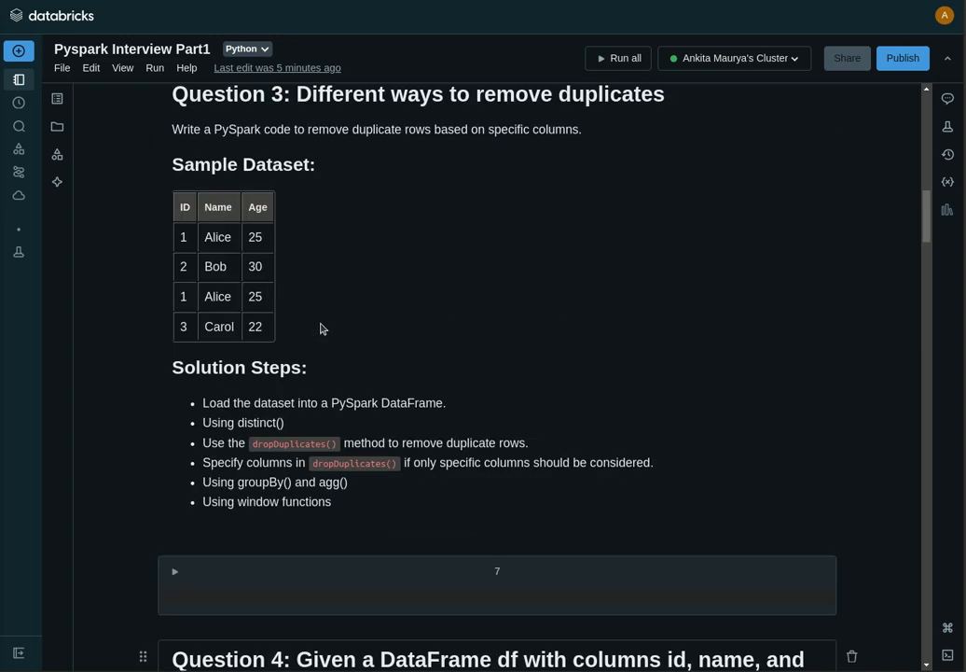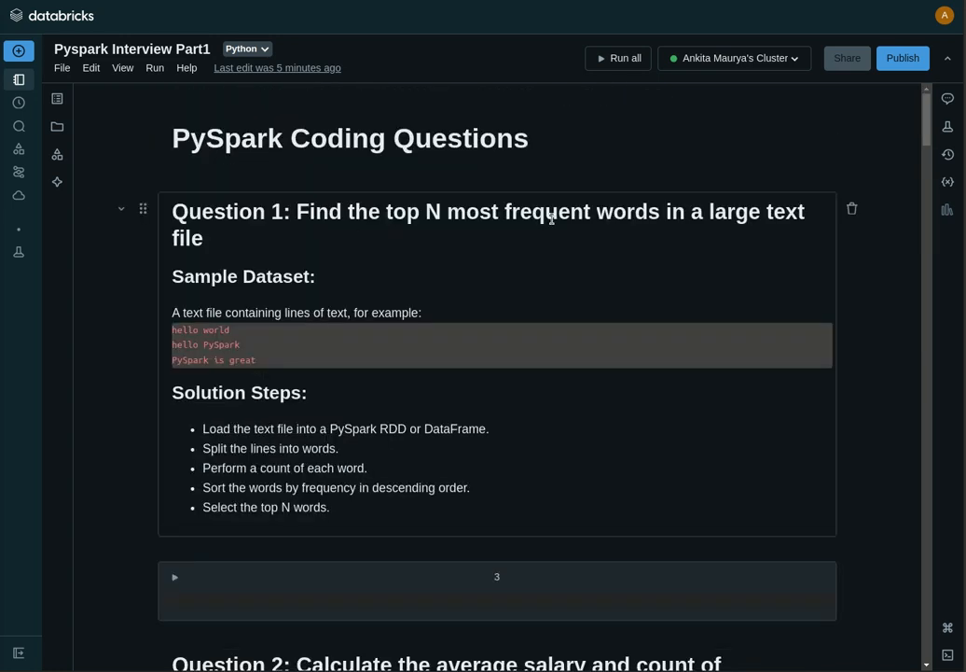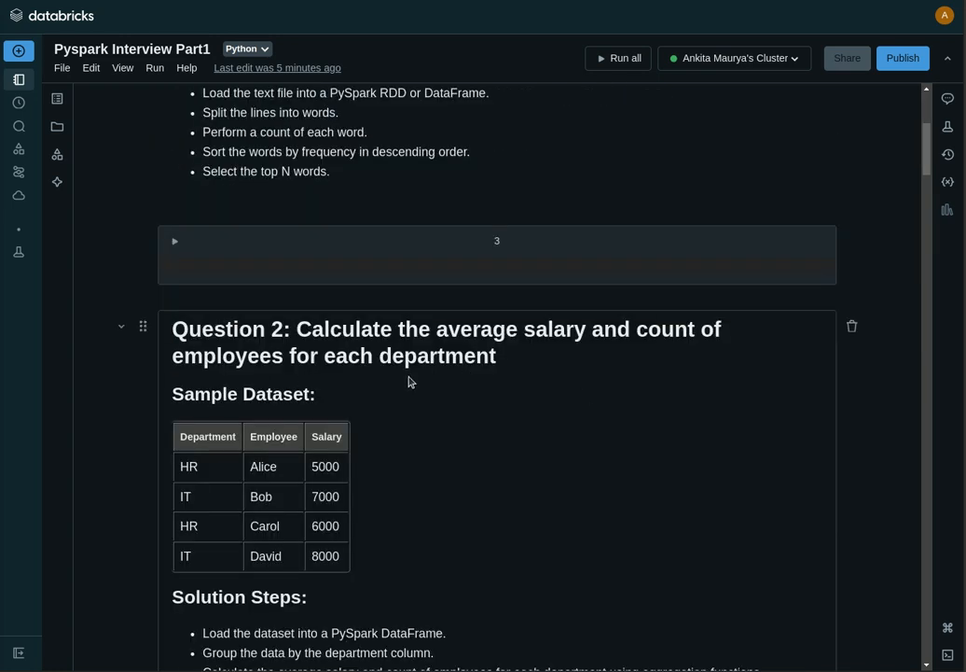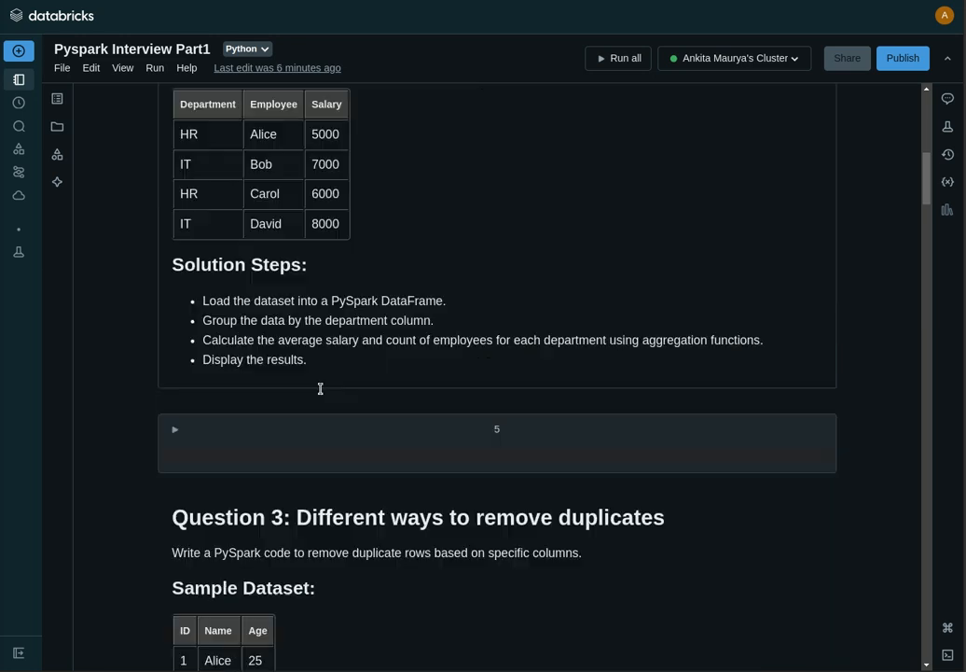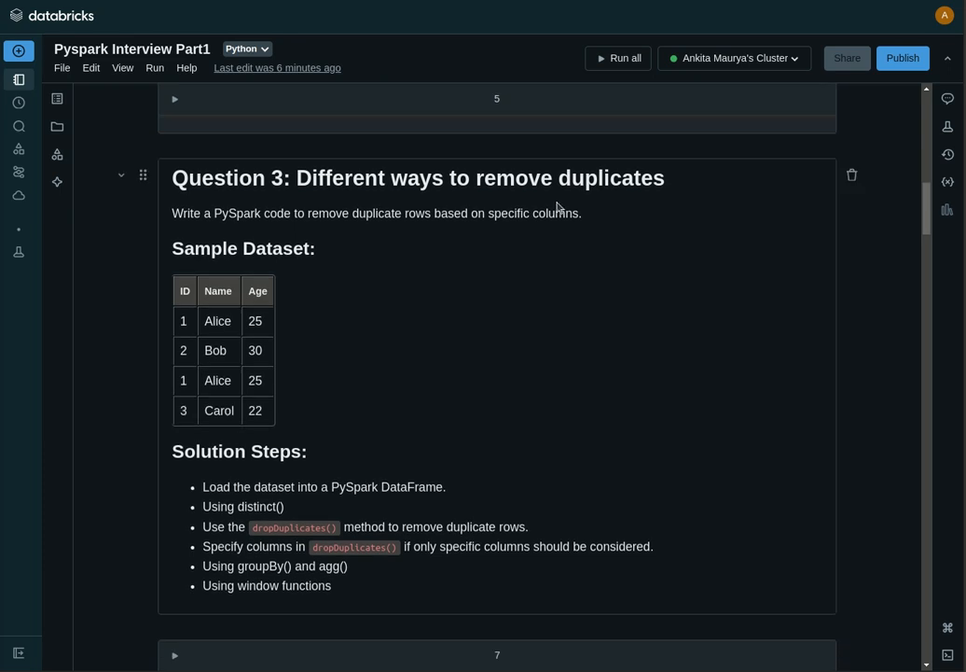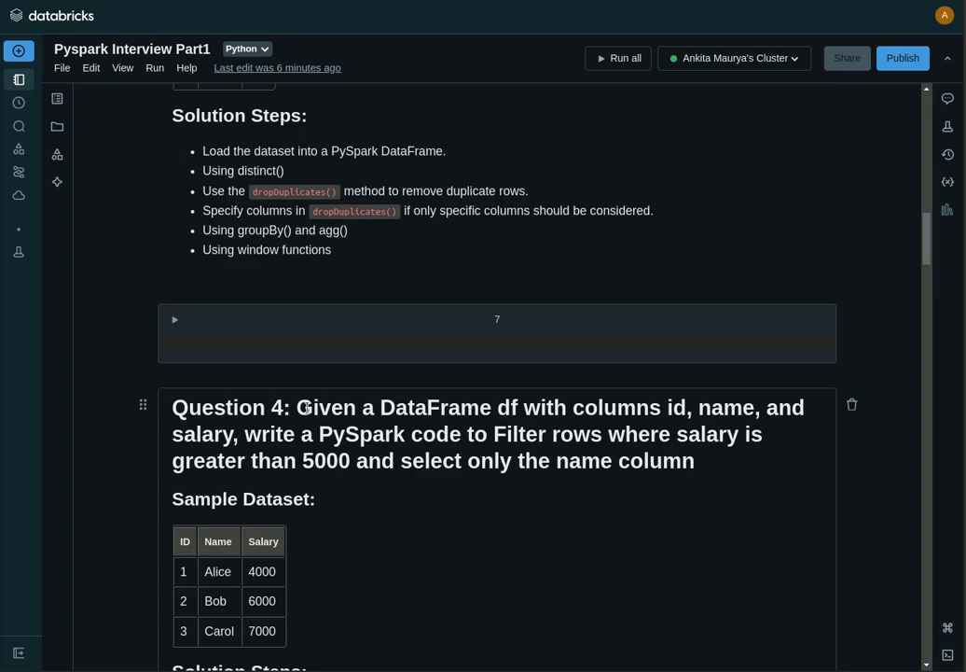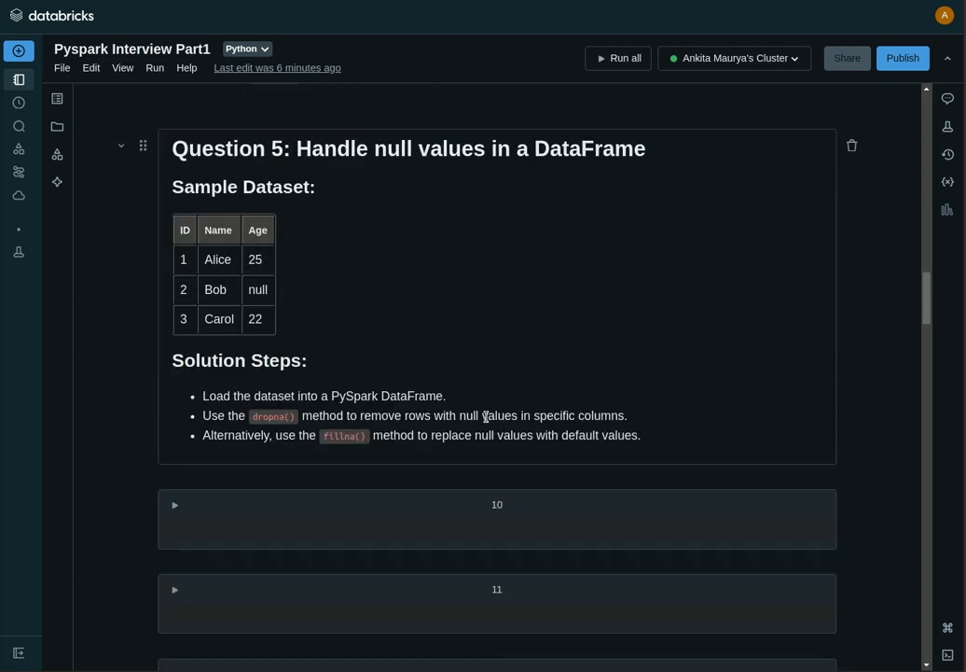The first problem is to find the top most frequent words, and the second one is to calculate the average salary and then the count of employees for each department. The third problem is different ways to remove duplicates from the data frame. The fourth question is, we are given a data frame and then we need to filter rows on the basis of some conditions, and the fifth question is handling the null values in a data frame.